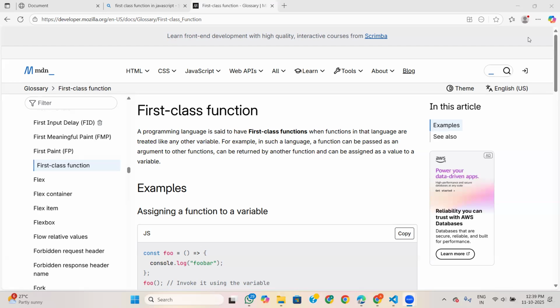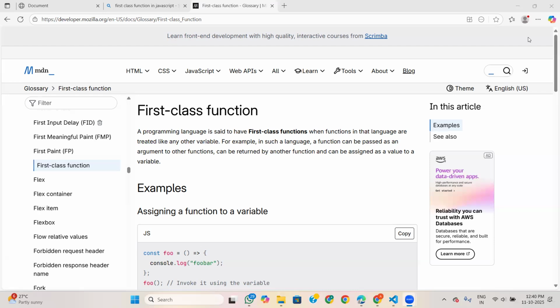Now, what is a named function expression? In this scenario, we assign a function to a variable, and we also assign a name to that function. This is a named function assigned to a variable, and we use this concept in recursion. And if we try to access this function by its name from outside, we will get a reference error, because the same concept of hoisting comes into the picture.